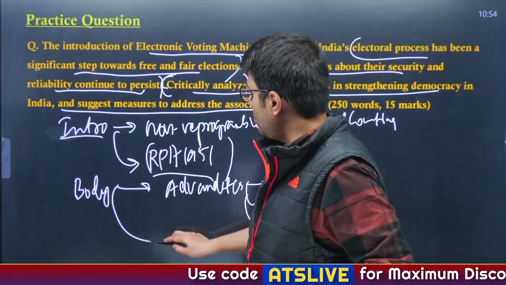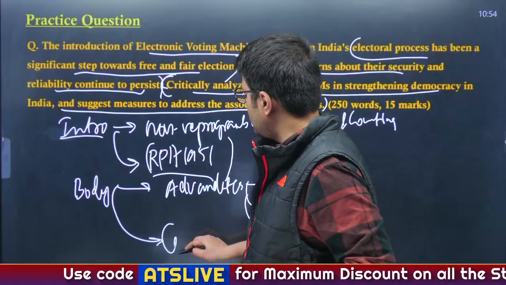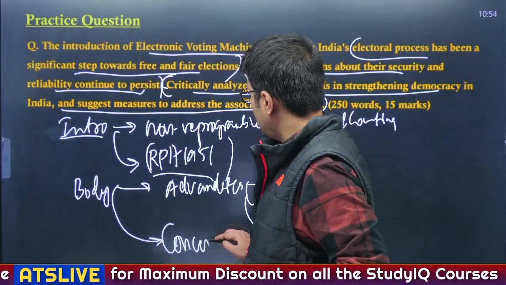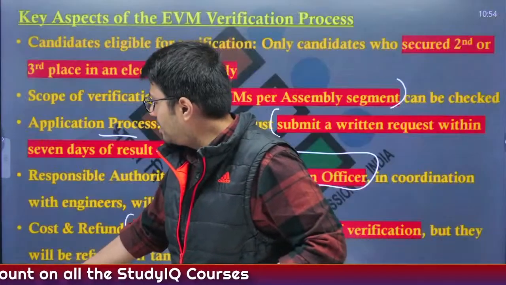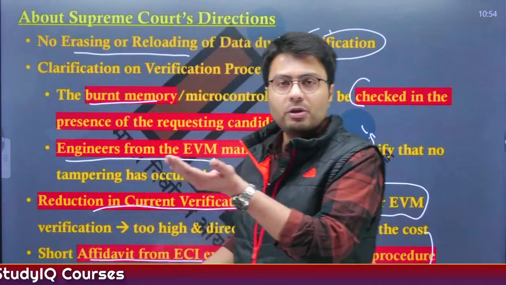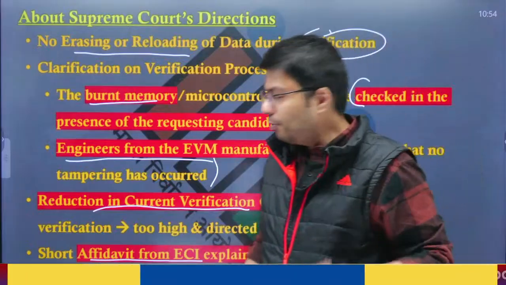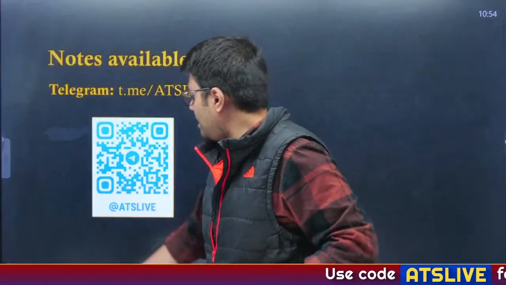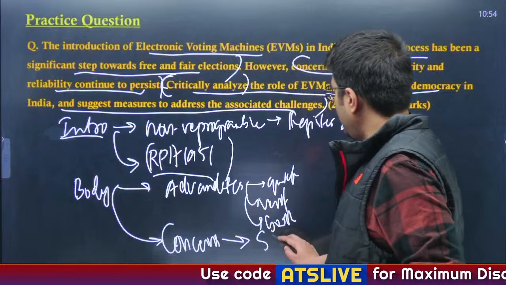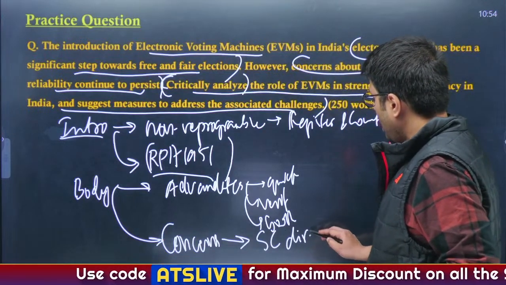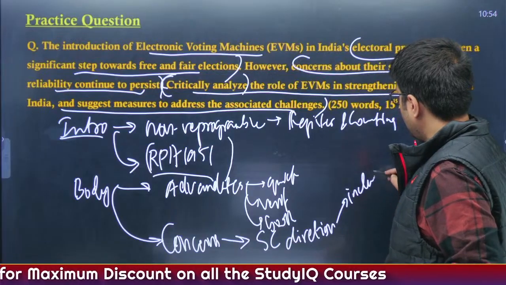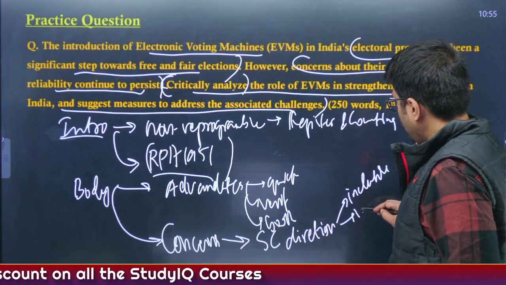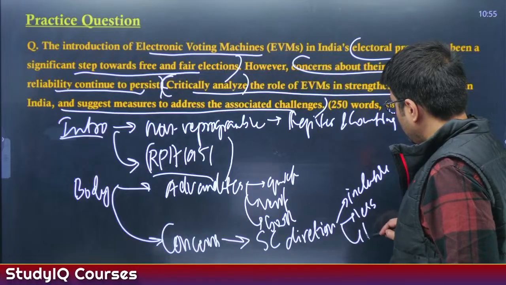Now you will also highlight the concerns associated with EVM. I have told you the concerns that have been highlighted, the verification process and what the Supreme Court is saying. So right here in the concerns part, include the Supreme Court's direction on how to make the process of verification inclusive, less costly and transparent.